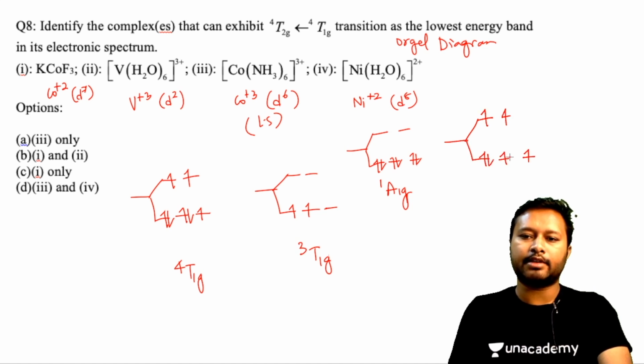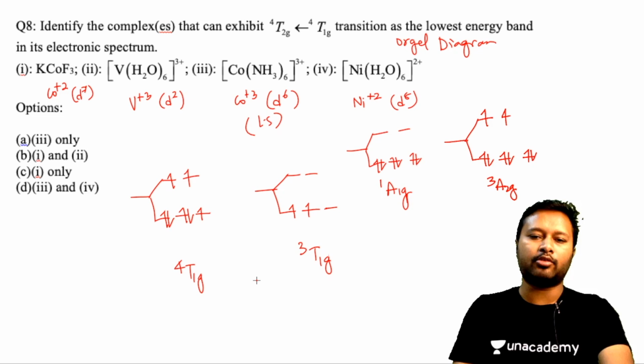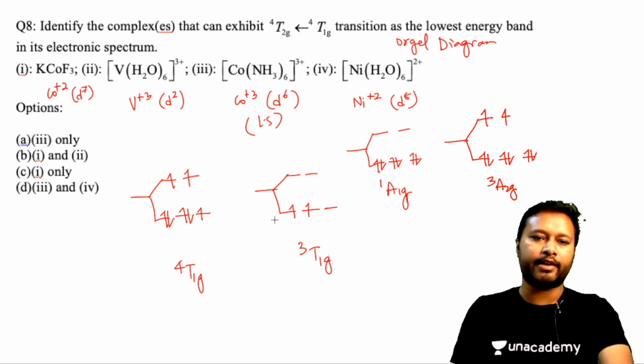So 5 6 7 and 8, this is A2G, and here the electrons will be, because 2 unpaired electrons, so 3. So this is how we write down the ground state terms of this. I hope you understand and you know how to write it down.